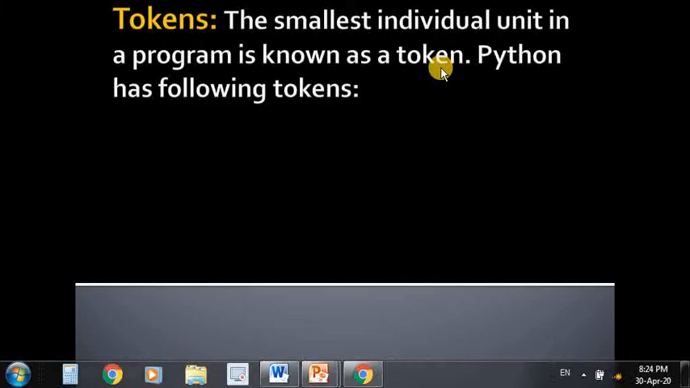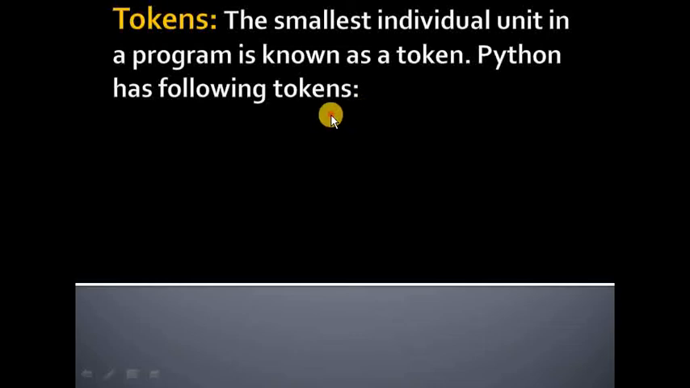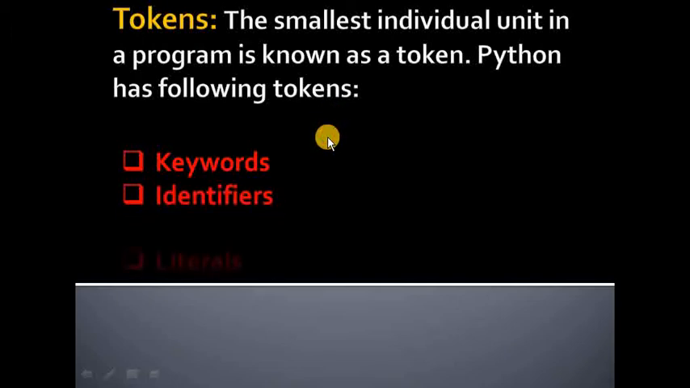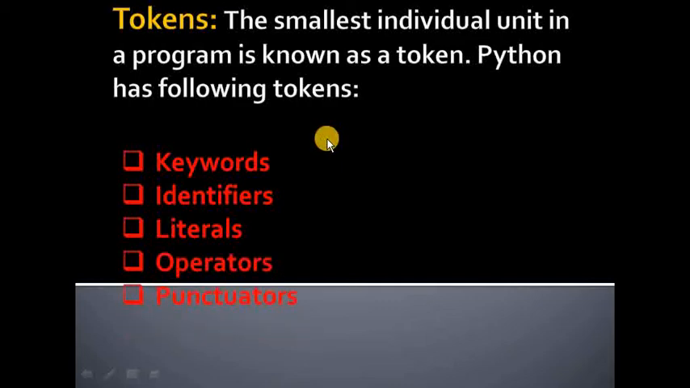Number one is keywords. We will discuss them one by one later. Keywords, identifiers, literals, operators and punctuators. So these 5 types of tokens are available in Python: keywords, identifiers, literals, operators and punctuators. Let's discuss them one by one.